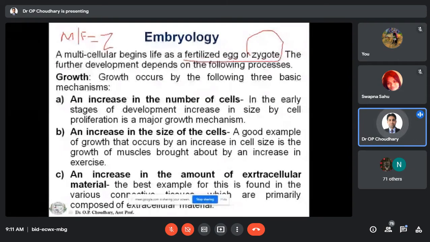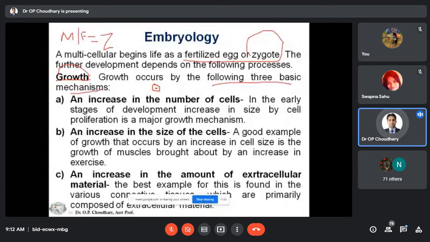So the first thing is growth. Growth occurs by the following three basic mechanisms. Suppose this is a cell. There is formation of one cell, that is the zygote. So what are the different steps that may lead to development of an individual? Under development, this is the growth phase.